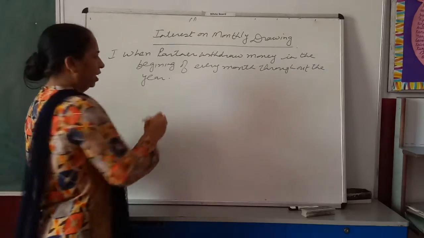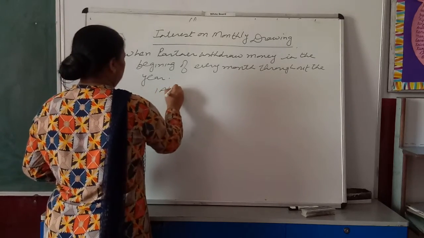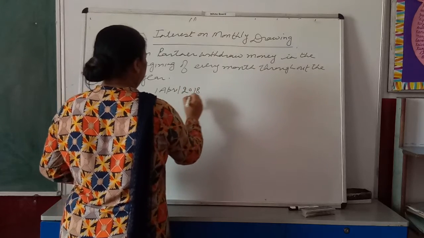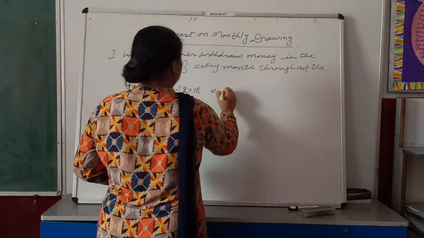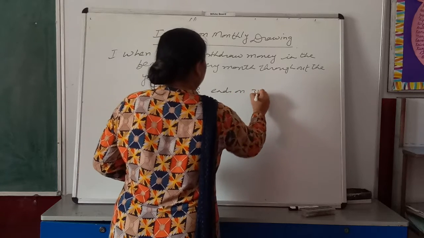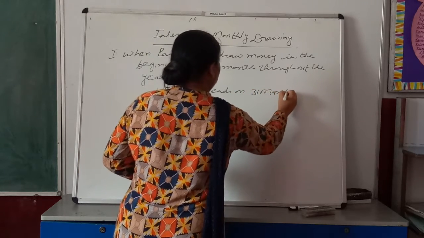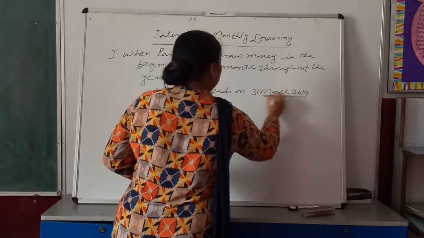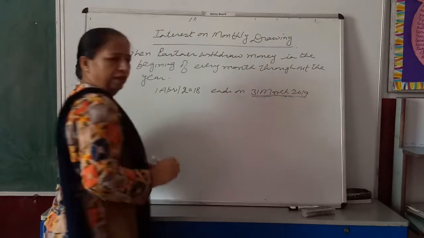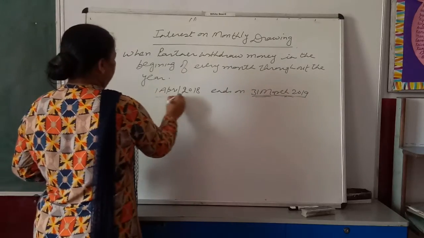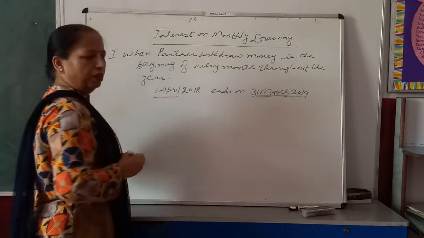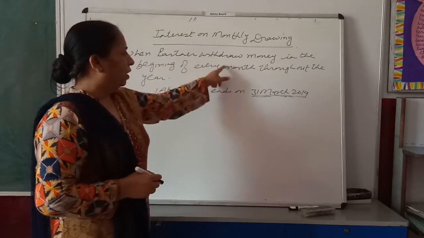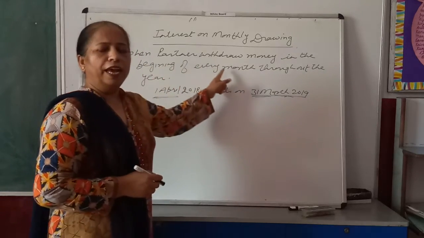Suppose our year starts on 1st April 2018 and ends on 31st March 2019. 31st March is the ending time and 1st April is the starting time of the year. And the partner is withdrawing money in the beginning of every month.